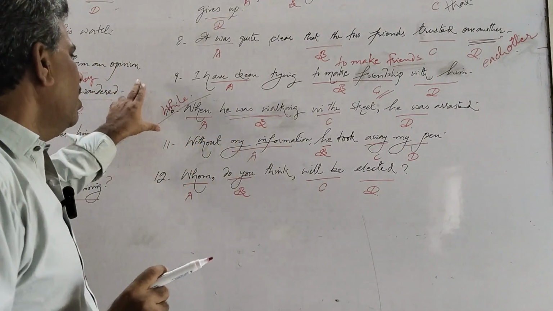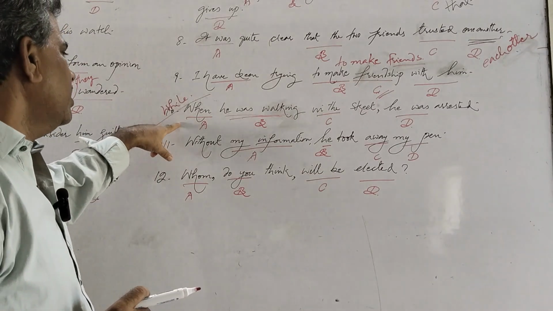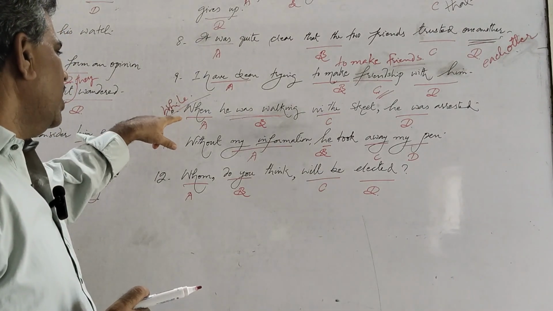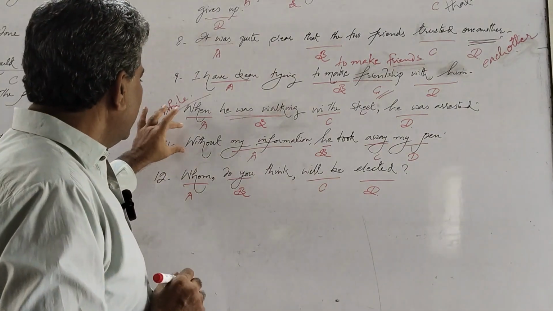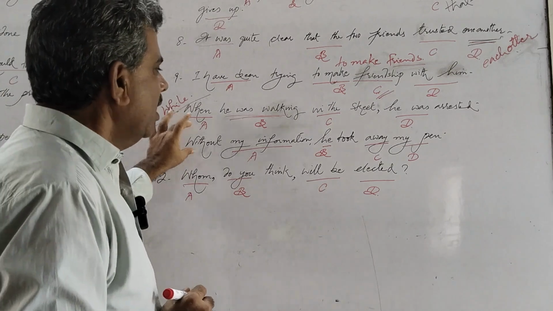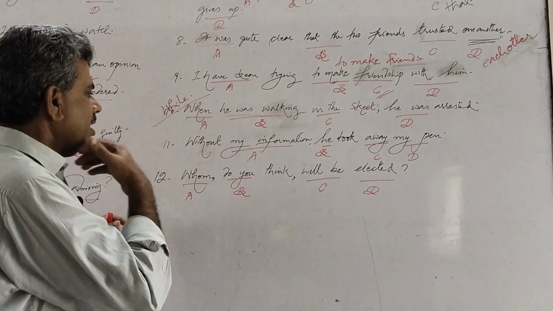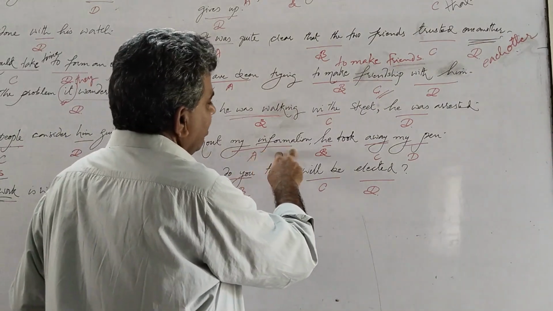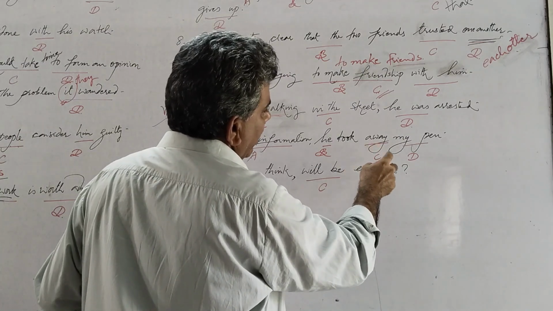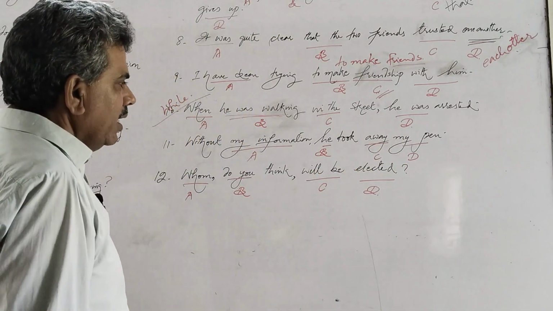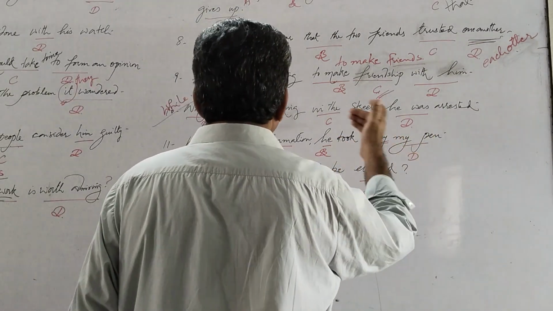The correct sentence would be: while he was walking in the street, he was arrested. So the error is at option A. We should change when with while. 11th sentence is: without my information, he took away my pen. We have four options. The first option is A, my information. The second option, B is he, and C is away, and D is pen. We don't find any error in B, in C, and D.